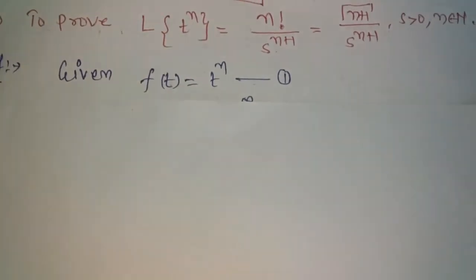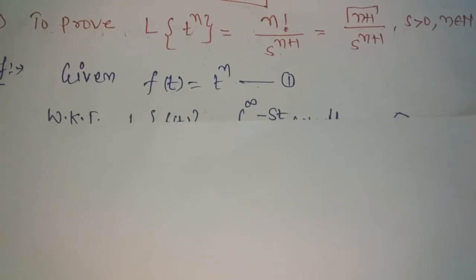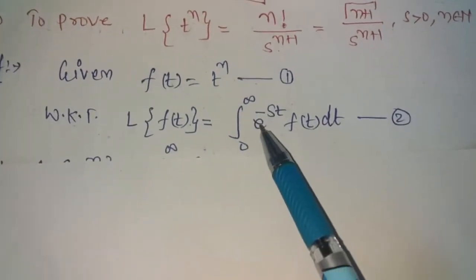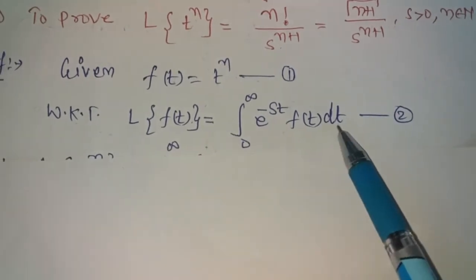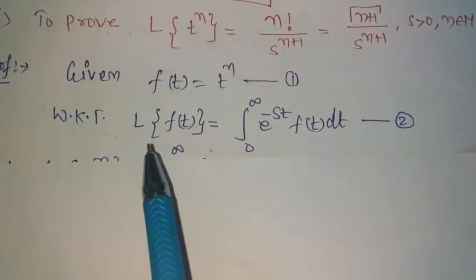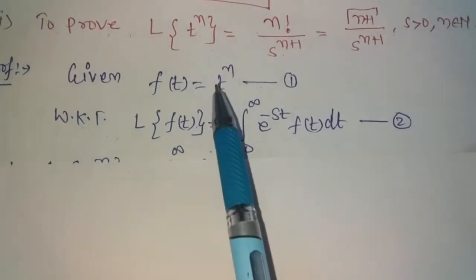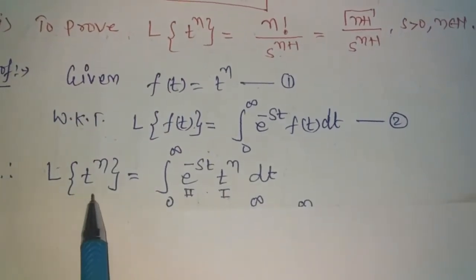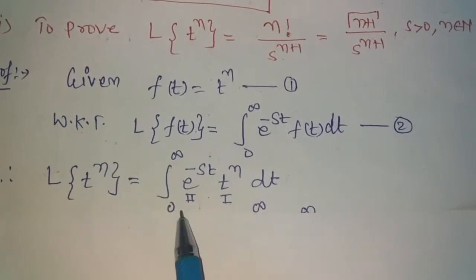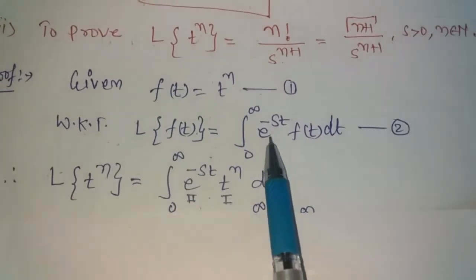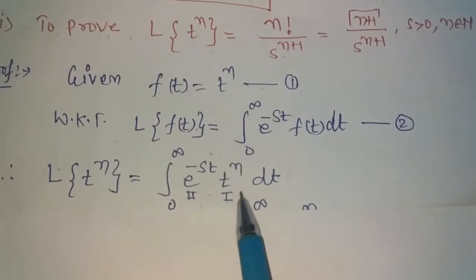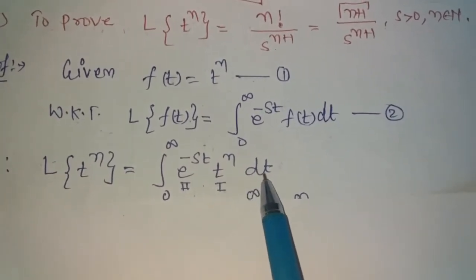Now we know that the Laplace transform of any function f(t) is integral from 0 to infinity of e raised to minus st f(t) dt. Now in place of f(t) we replace t power n, and we get the Laplace transform of t power n is integral from 0 to infinity of e raised to minus st into f(t), where f(t) is t power n, dt.